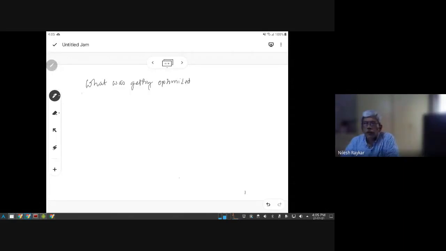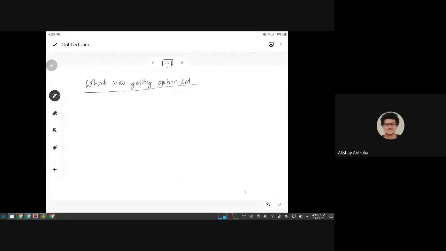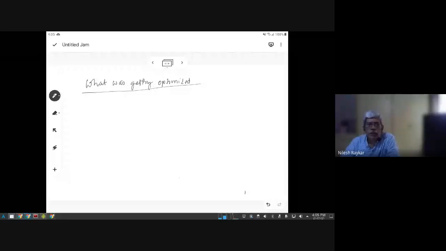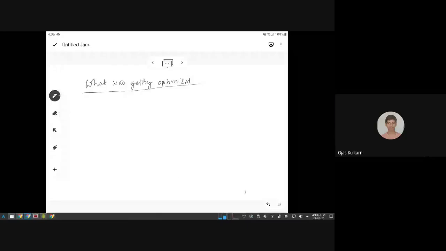Can you tell what was getting optimized with this autonomous vehicle? The path. Path was there already. Sir, the deflections from the path, sir, is it?